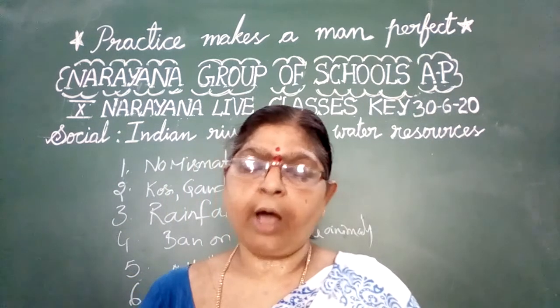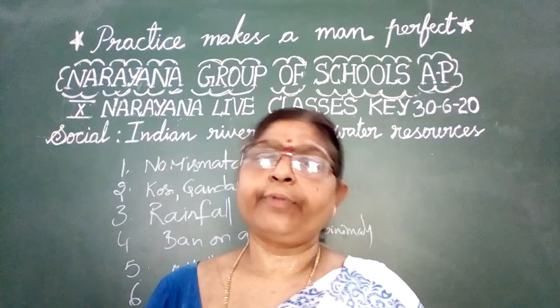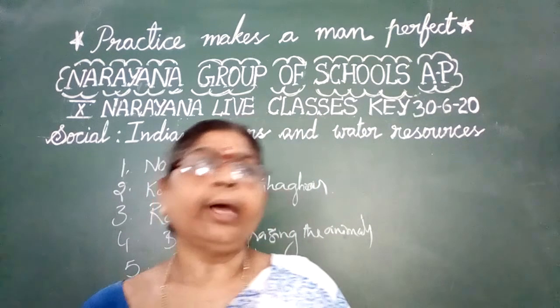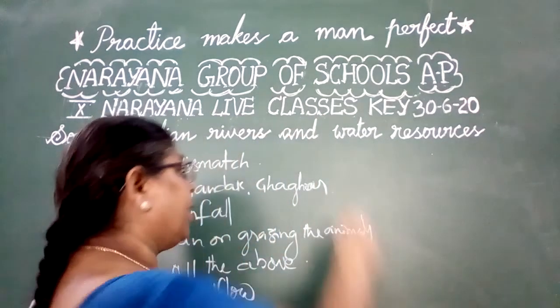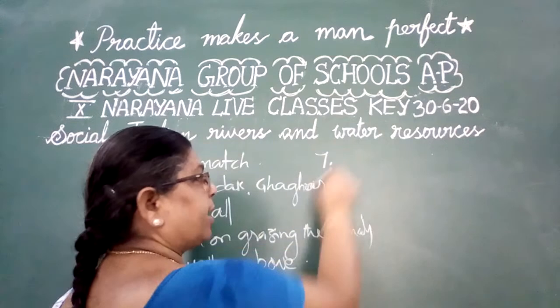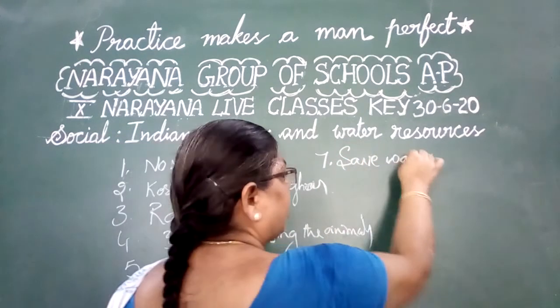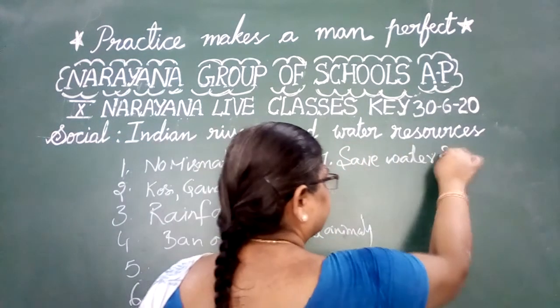Evapotranspiration is a form of outflow of the water resources. Okay, children. The next one is based upon the conservation of water. Conservation of water, that is, save water, save earth.